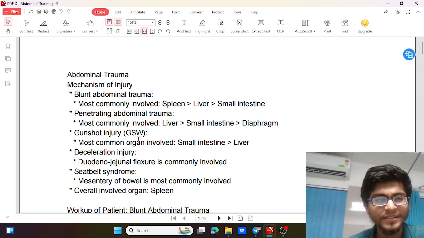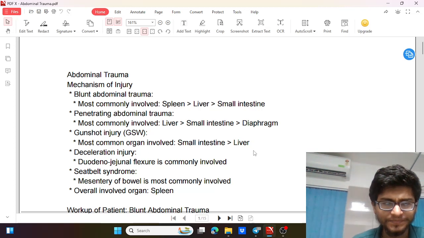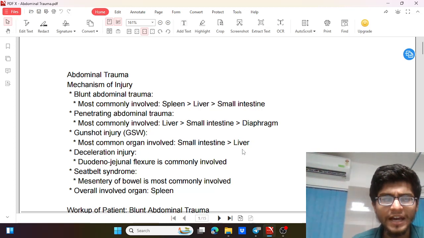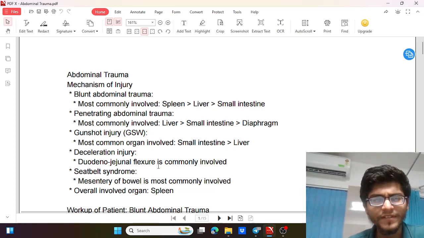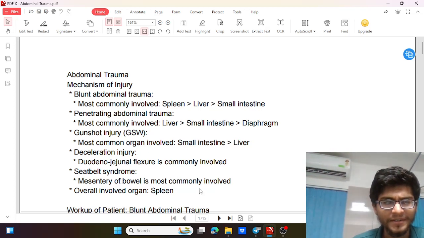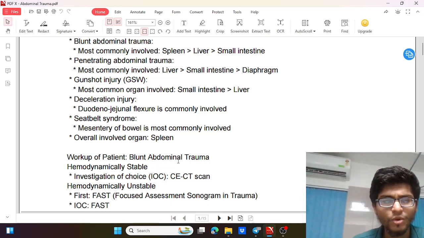And next is due to gunshot wound. In gunshot wound, the most commonly injured organ is small intestine, followed by liver. If there is a deceleration injury, like in case of a car accident, then the duodenojejunal flexure, that is the DJ flexure, from the ligament of Treitz, that area is injured. Then coming to seat belt syndrome, that is seat belt injury, the mesentery of bowel will be affected here. And lastly, overall most common injured organ is spleen again.